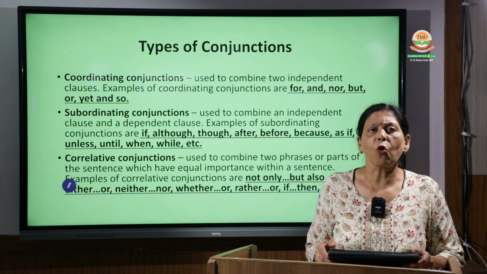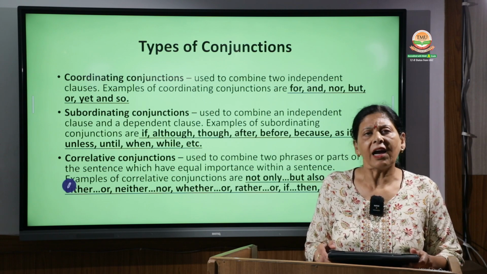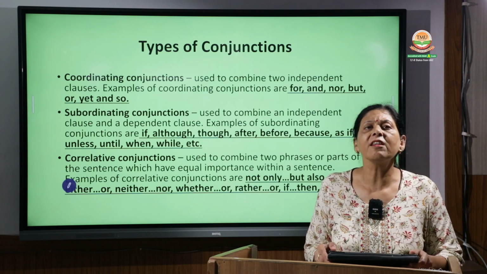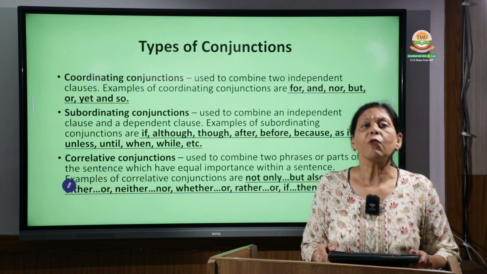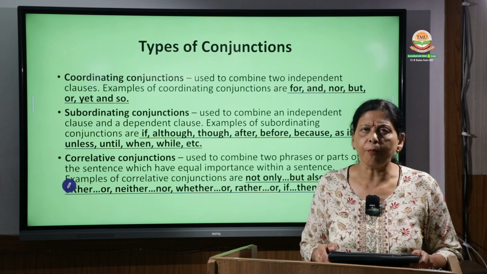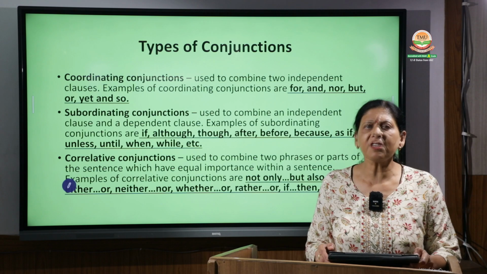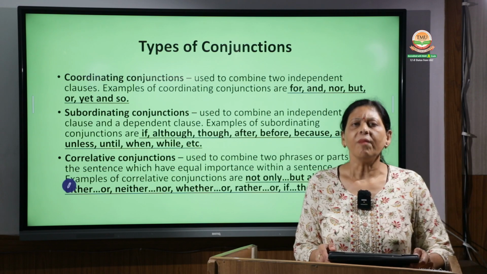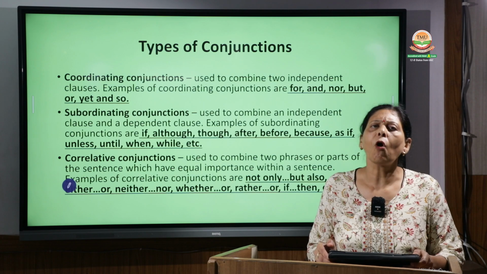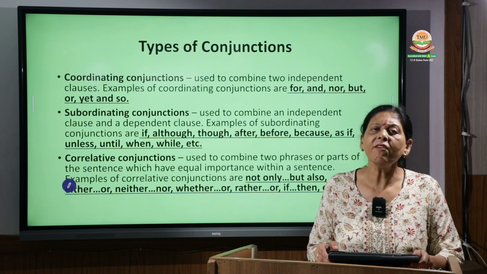So now, either my brother or my sister will attend the function. So what is it? We have joined two sentences which were of equal importance and converted them into one sentence, making it meaningful with the use of correlative conjunctions.